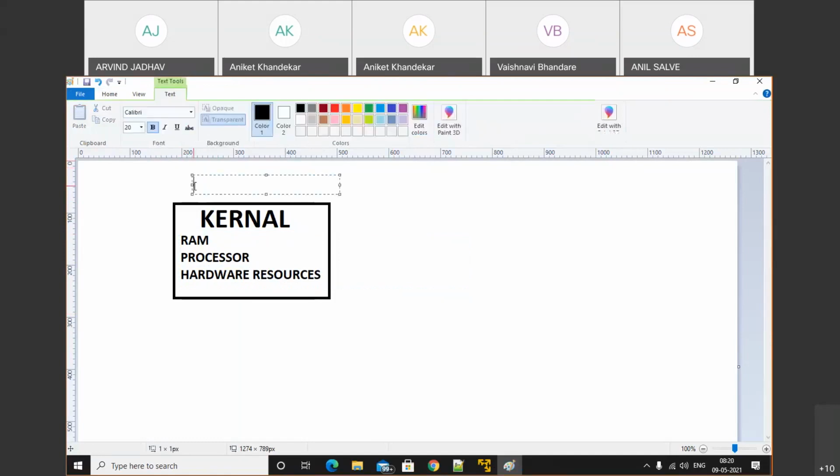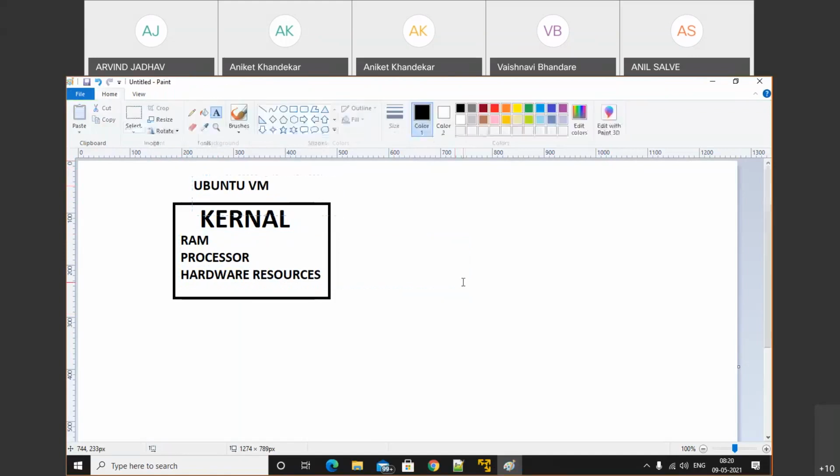This one is your VM, virtual machine. In that, the kernel will manage the hardware resources: processor, random access memory, and that kind of stuff.